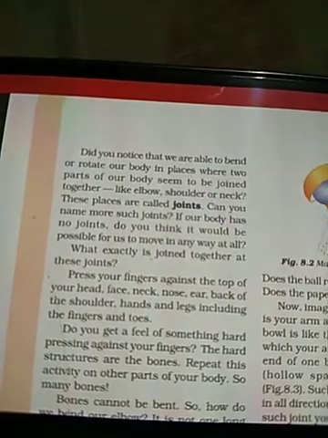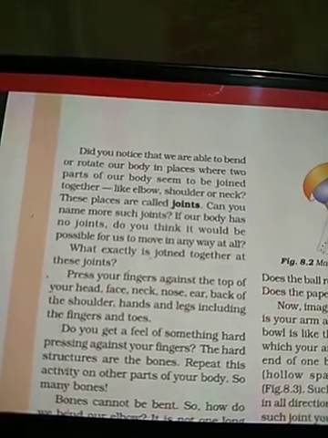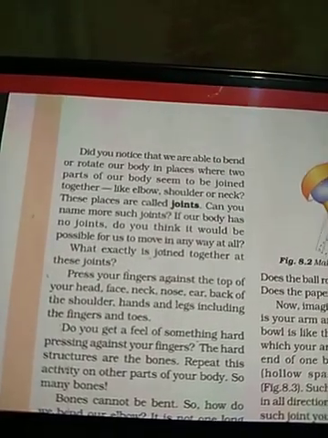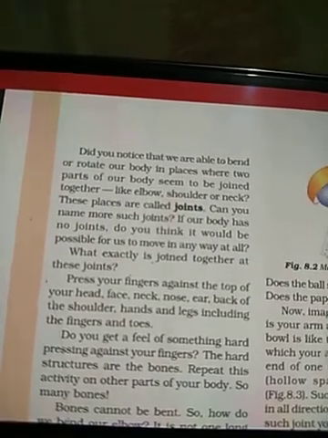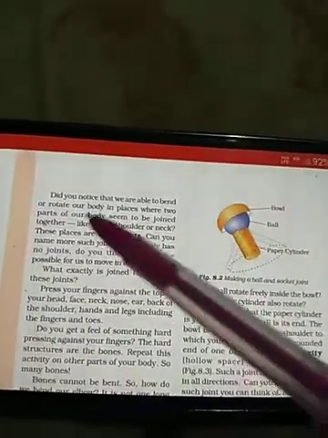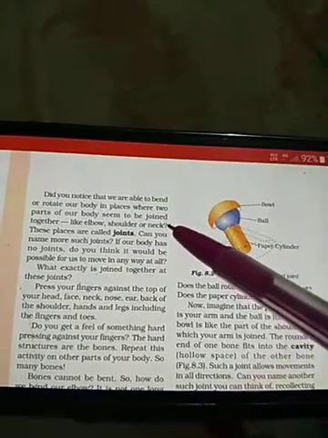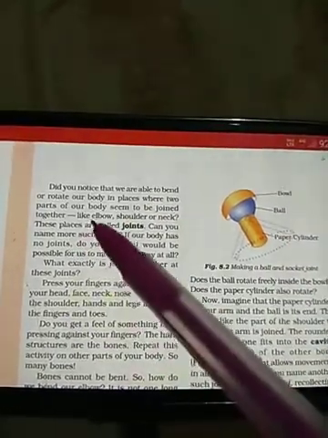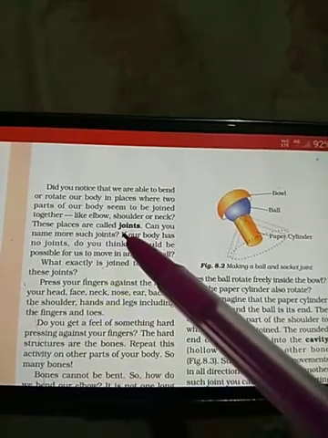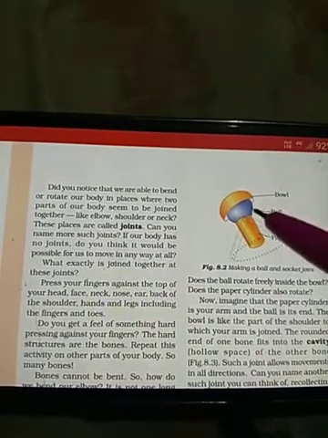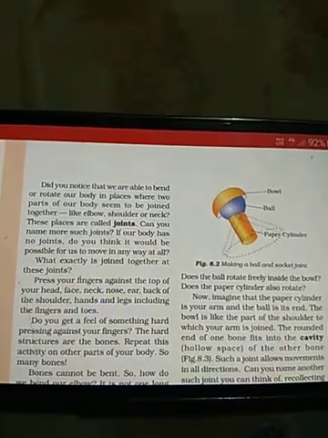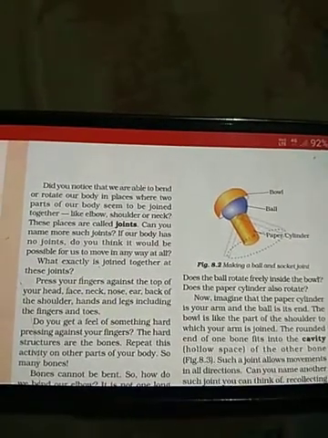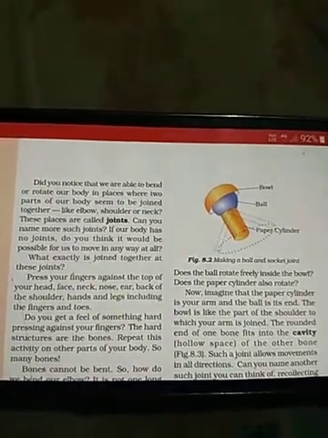Did you notice that we are able to bend or rotate our body parts in places where two parts of our body seem to be joined together? Like elbow, shoulder or neck. Did you ever notice this? Yes, these places are called joints. So, the definition of joint is, it is the place where two bones join together or meet together to allow movement of the body.